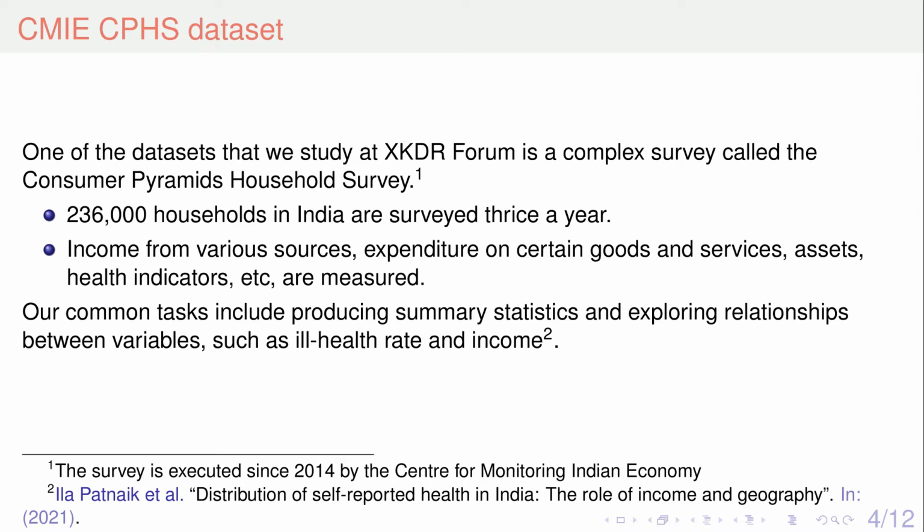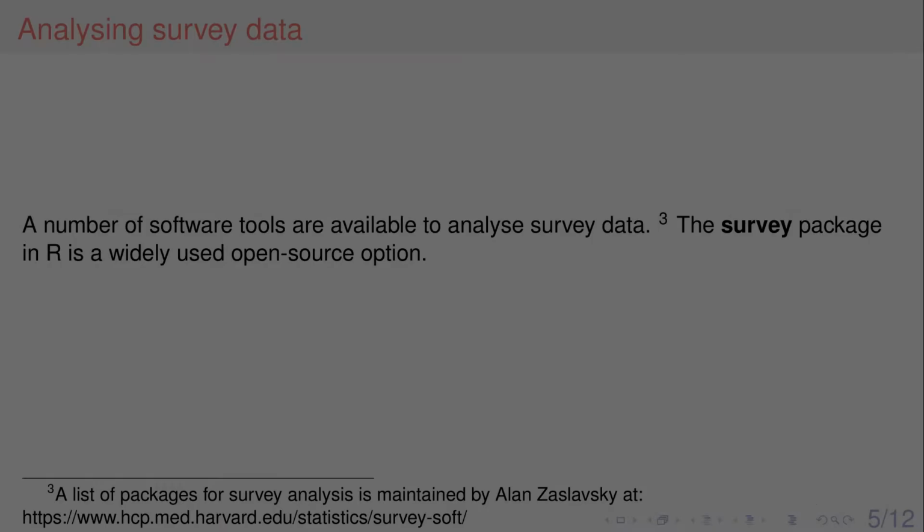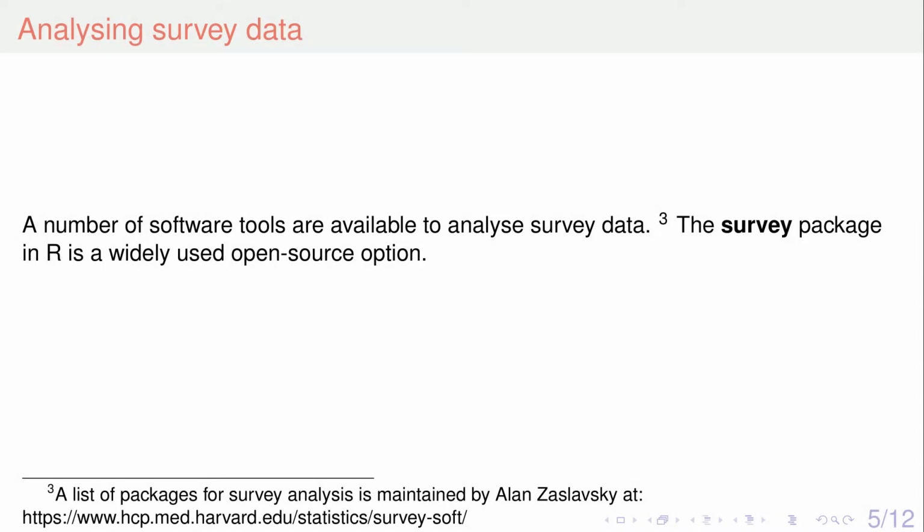are measured. Our common tasks include producing summary statistics, for instance, the median income for each state for each month, and exploring relationships between variables such as the ill health rate and income, as one of the working papers of XKDR has explored. A number of software tools are available to analyze survey data.